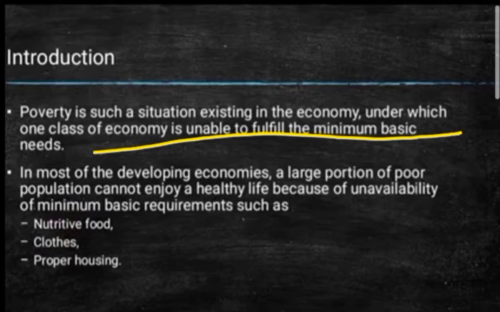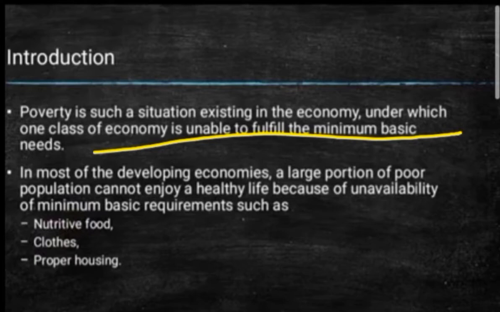Now mostly we find this in developing countries but not in the developed ones. So generally in the developing countries we find the poverty situation.